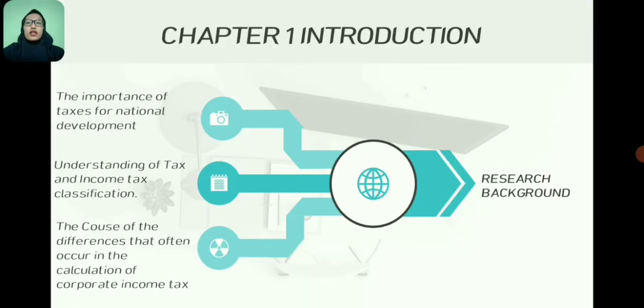The independence of a nation can be measured by the national ability to carry out and finance its own development. One of the most important state revenue comes from tax, meaning that tax are one of the large source of state revenue used for the national development. The tax received will be used to finance state expenditure, both routine expenditure and development expenditure, as a form of government service. The calculation of corporate income tax often differs between the calculation of income commercially and the tax authorized. This is due to difference in the recognition of revenue, cost and profit between the company and the tax authorized.